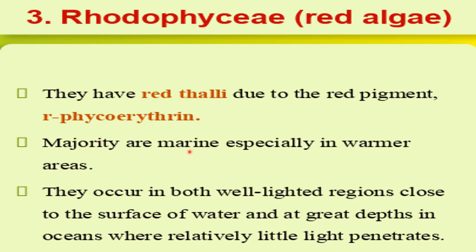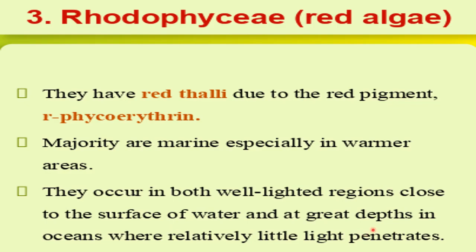Majority are marine, means mostly these algae are found in the sea or ocean water, and especially in warmer areas. They occur in both well lighted regions close to the surface of water and the great depths in the oceans where relatively little light penetrates. So these algae are either found near the surface of water or at the great depth. These are found in both regions.